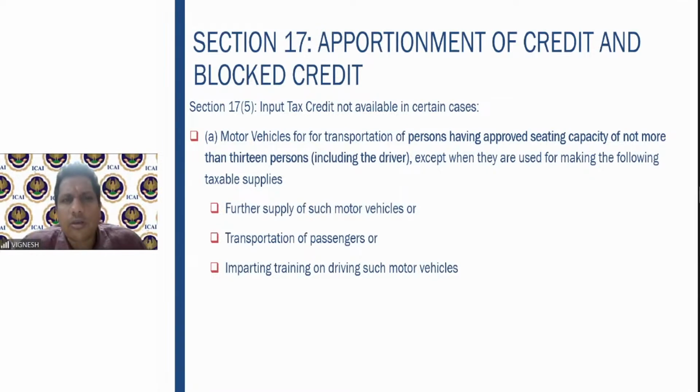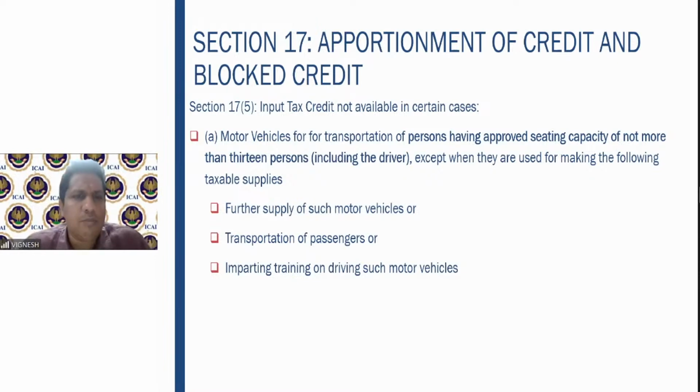Therefore, 17 subsection 5 covers a list of expenses, a list of items on which whatever GST you have paid, you cannot claim the respective input tax credit, because it is a blocked credit. The credit is blocked from the GST. You cannot claim it no matter what. Fine. So let us look at the items one by one.